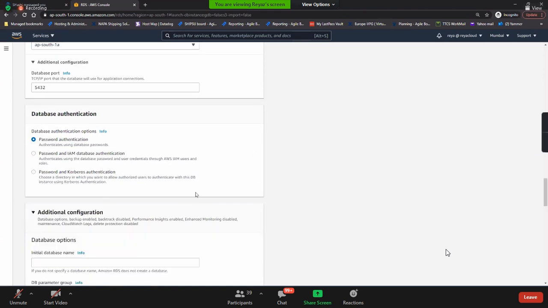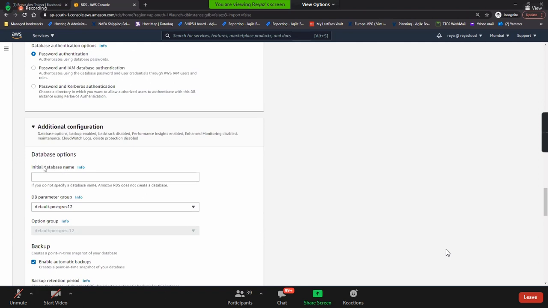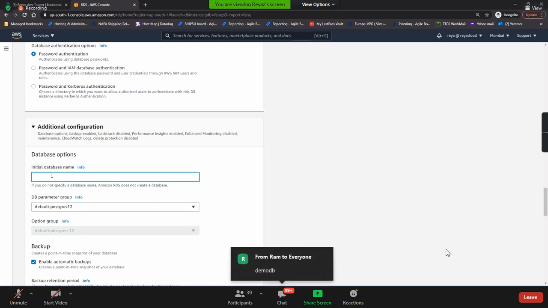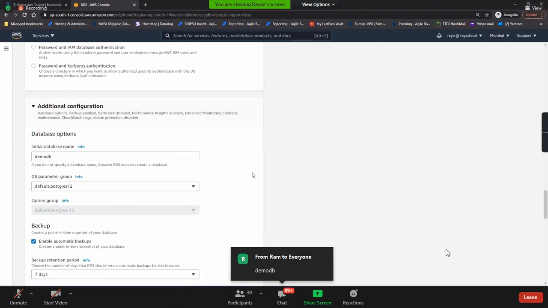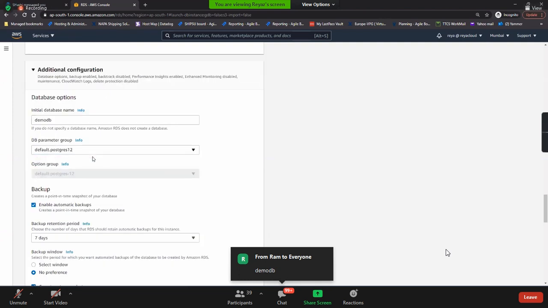In the additional configuration, this is the initial database name. I call it demo DB. And let the parameter groups be default.